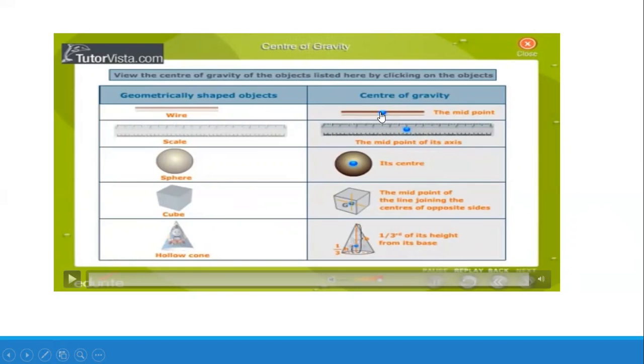A wire is a cylinder shape, and its center of gravity is at the center. You can see the cone, where the center of gravity is at 1/3 of its height from the base. So this is all for the shape, irregular and regular shape objects.